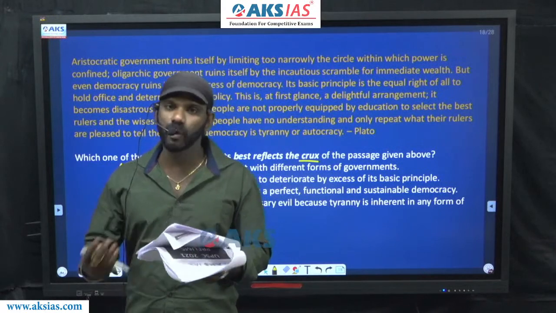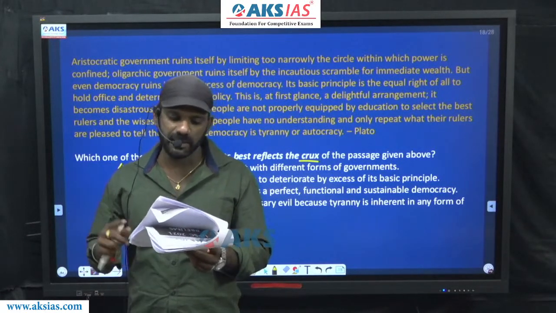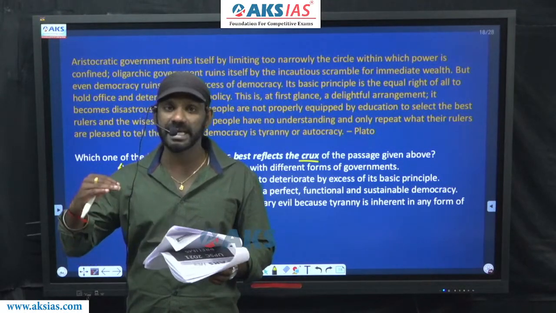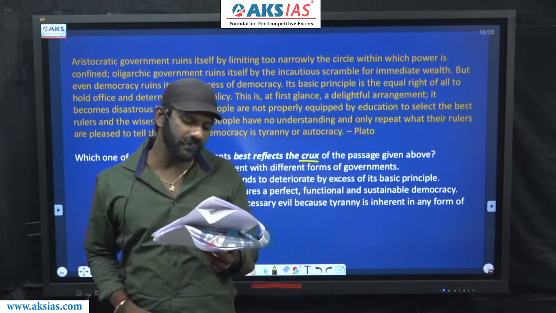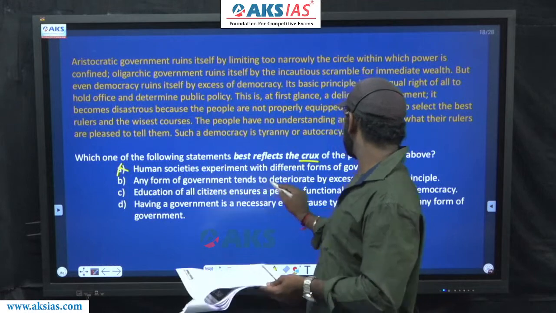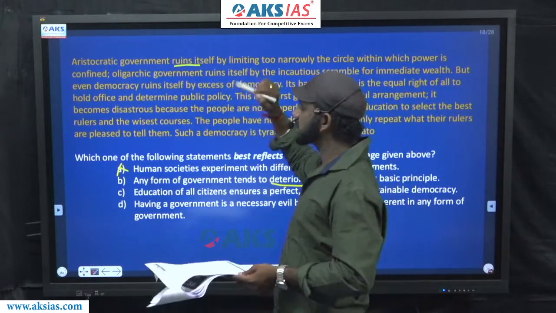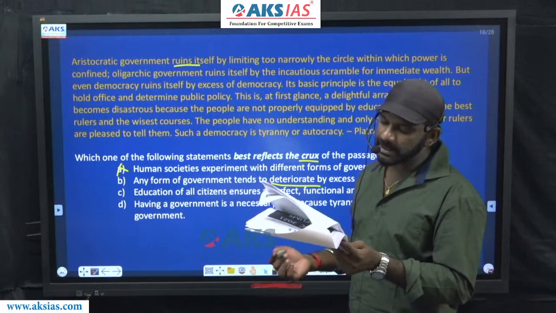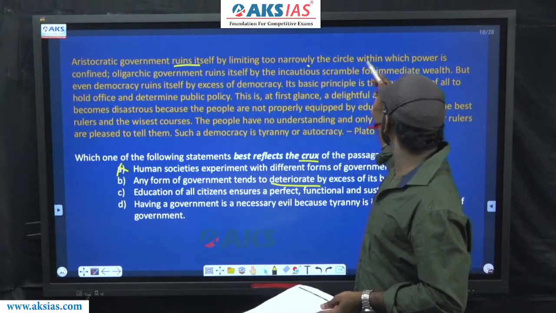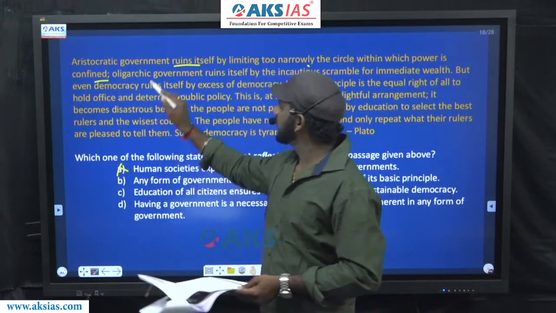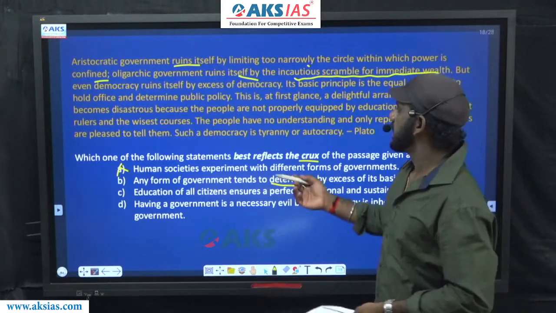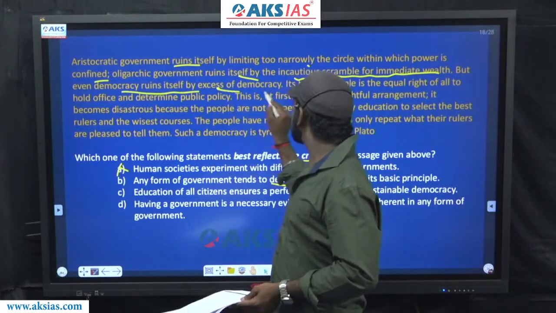Aristocratic government, oligarchic government, then democratic one, many are talked about here. And when a democracy ruins itself because of excess of democracy, any form of government tends to deteriorate. Deteriorate can be termed as ruin, right? The word deteriorates can be related to the word ruins by excess of its basic principle itself, by limiting too narrowly the circle within which people is confined. Oligarchic government ruins itself by the incautious scramble for immediate wealth, and democracy ruins itself by excess of democracy.